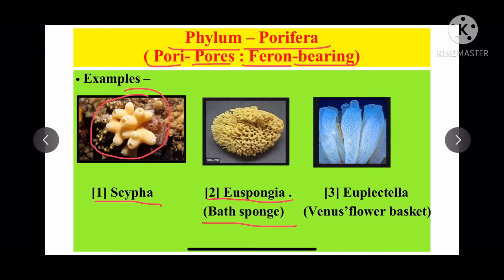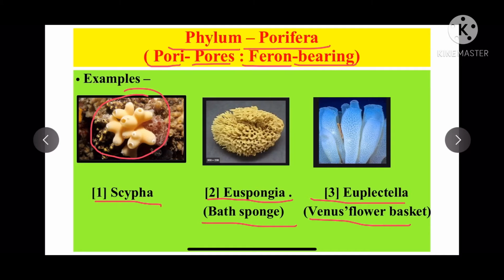Why is this organism called a bath sponge? The reason is its texture. It consists of woolly sponge-like fibers, so it is used for scrubbing while taking a bath. The third example is Euplectella, which is also called Venus flower basket.